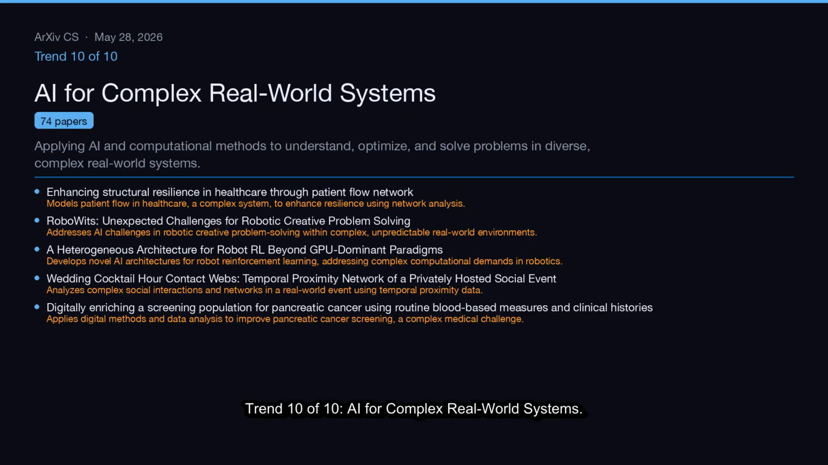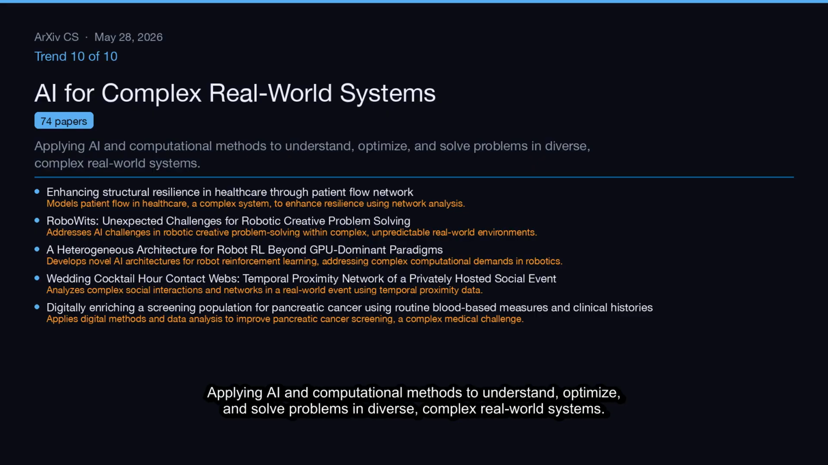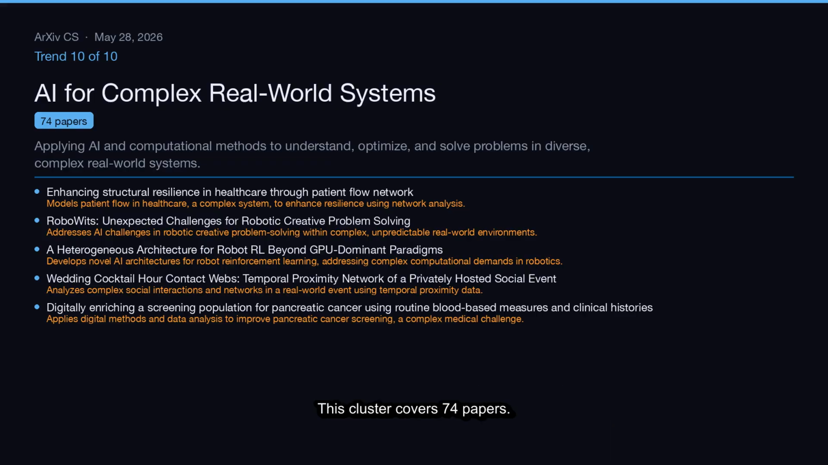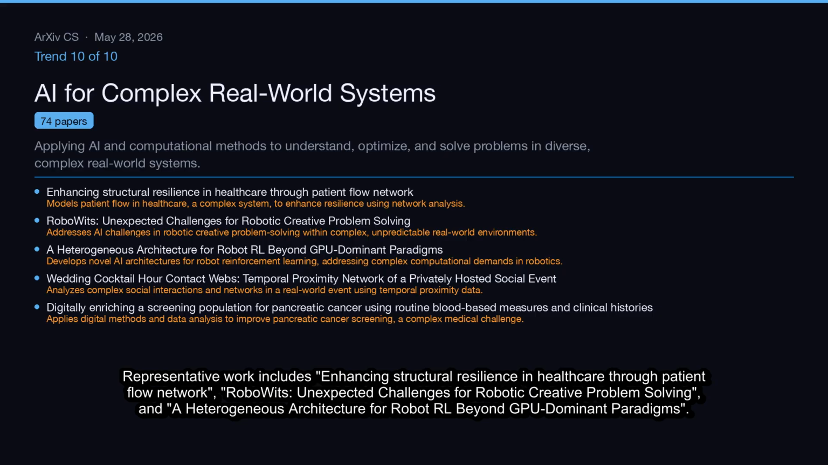Trend 10 of 10, AI for complex real-world systems. Applying AI and computational methods to understand, optimize, and solve problems in diverse, complex real-world systems. This cluster covers 74 papers. Representative work includes enhancing structural resilience in healthcare through patient flow network, RoboWits, unexpected challenges for robotic creative problem solving, and a heterogeneous architecture for robot RL beyond GPU-dominant paradigms.